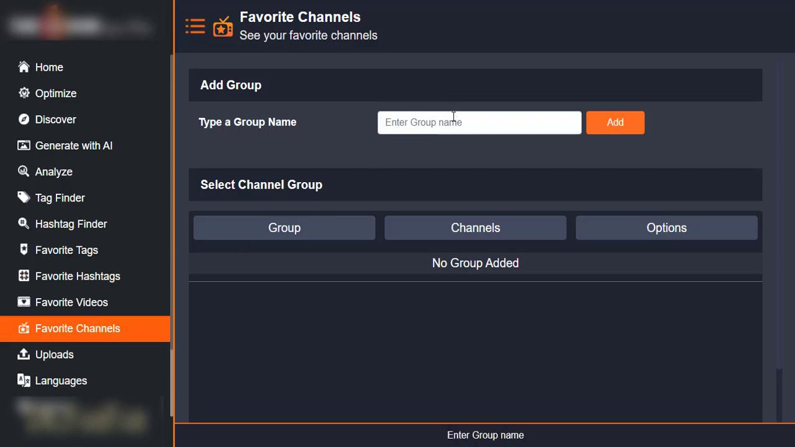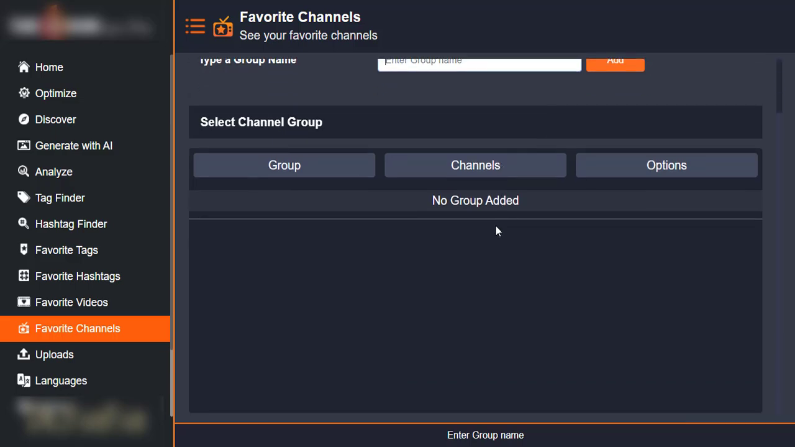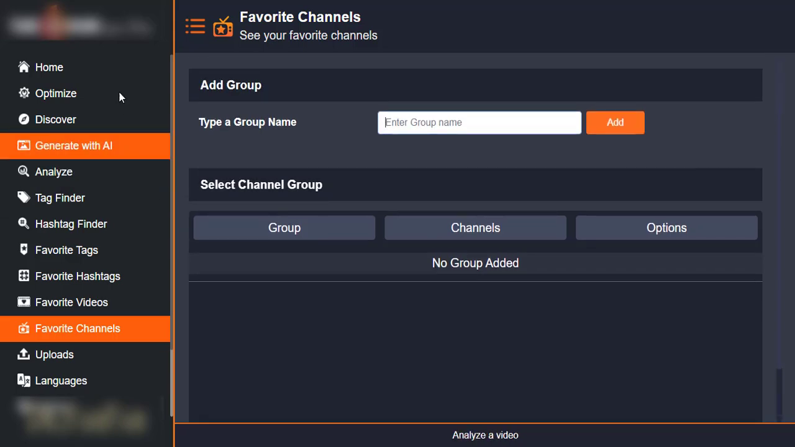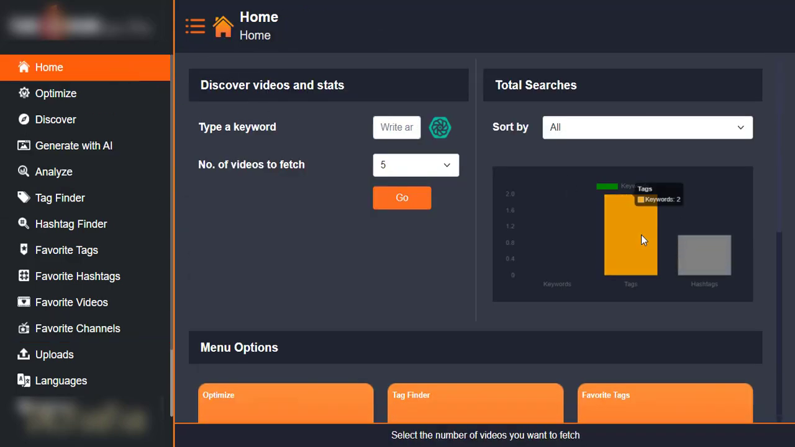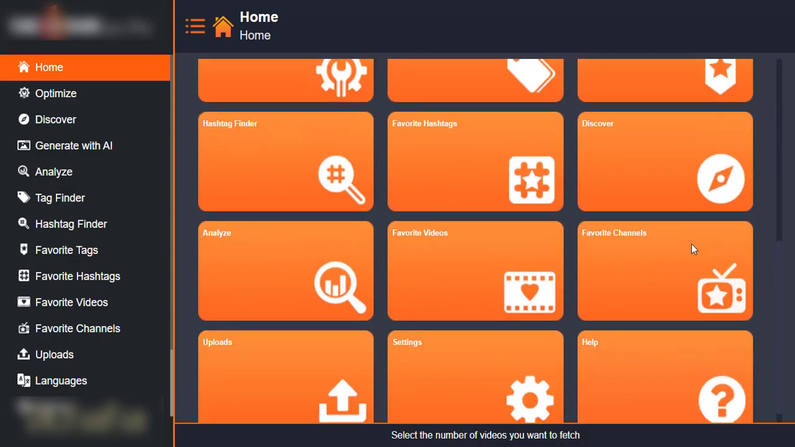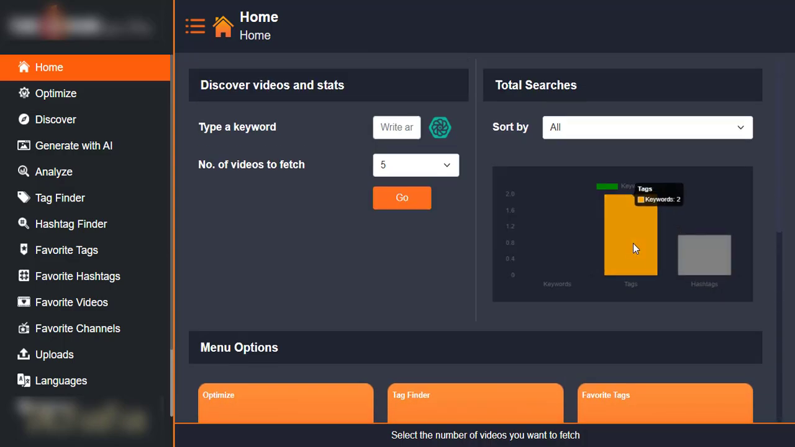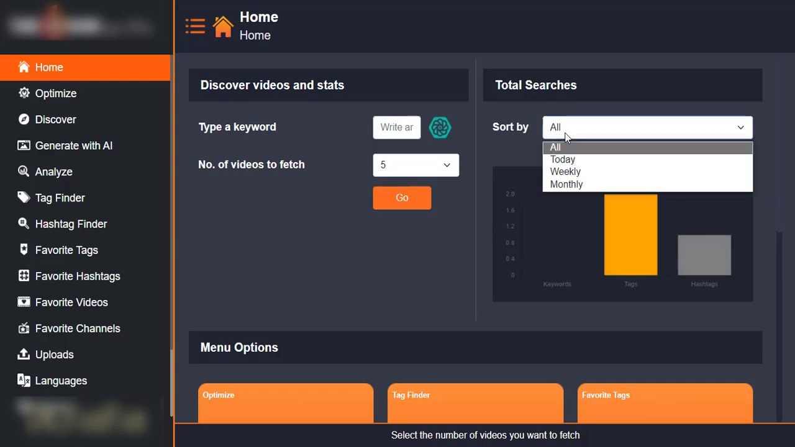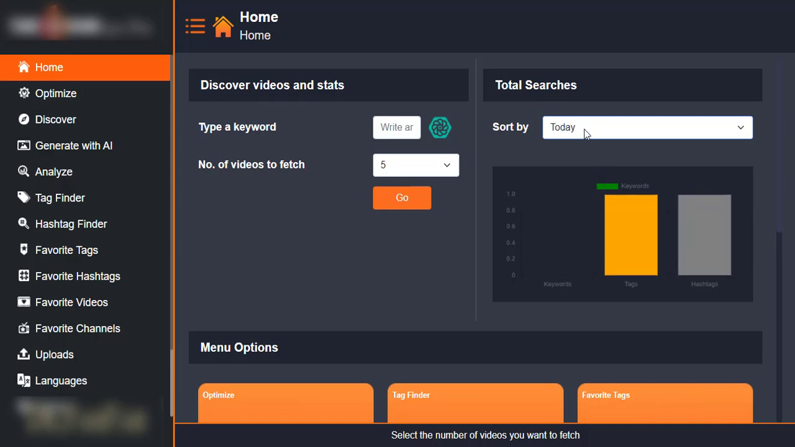You can also add other people's channels here to favorite and be monitoring for your videos or anything you want to create later on. You can see how crazy that is. So you can see the analysis. It also has an inbuilt analysis that will show the level of tags and hashtags that you've used and everything you've been doing. So you can sort it by day, by week, and by month. So you can see how crazy that is.